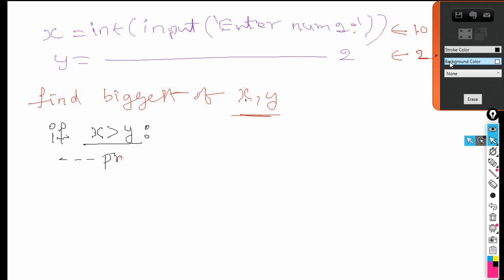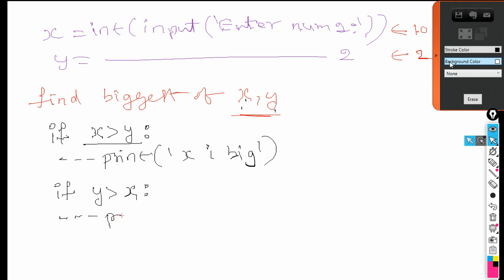Then I can write print, x is big. Let's assume that x is big. Now the second condition I write: if y is greater than x, then 3 spaces, I write print, y is big.